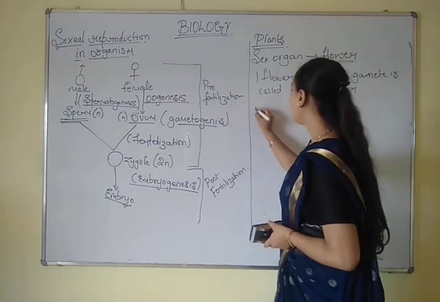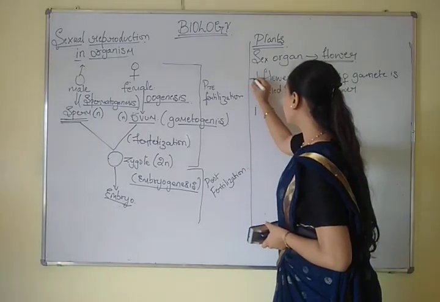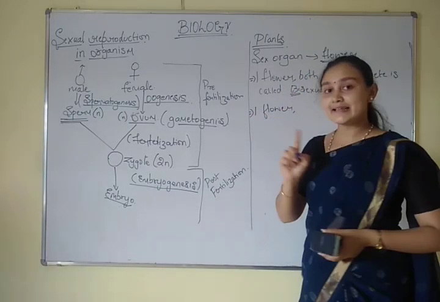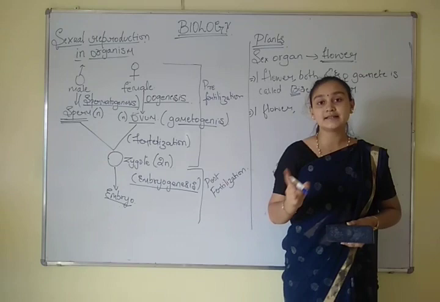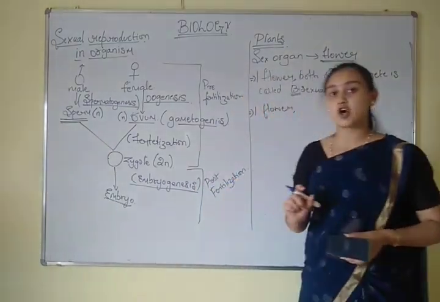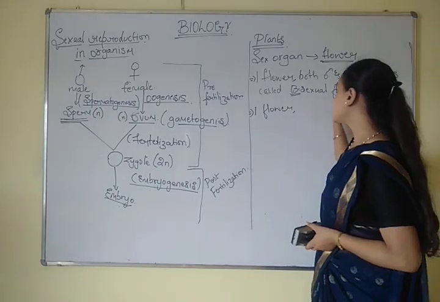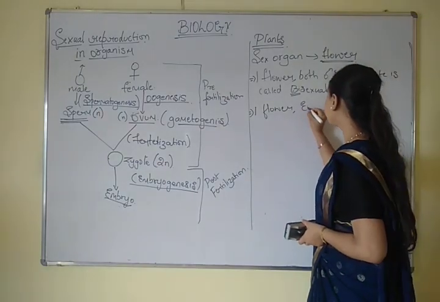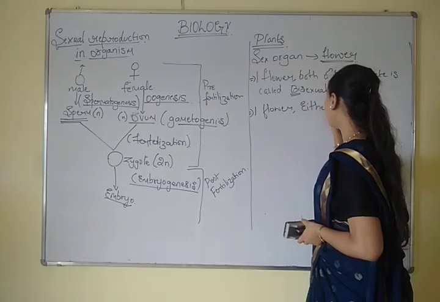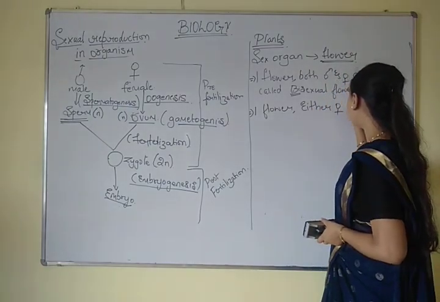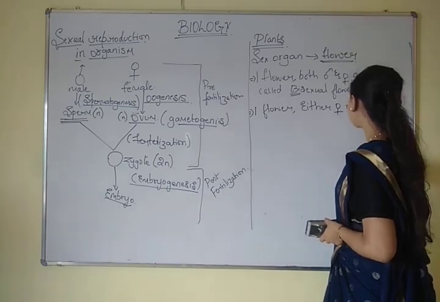Suppose one flower has either a male part or a female part, then it is called a unisexual flower. Either the flower has a female gamete or a male gamete.